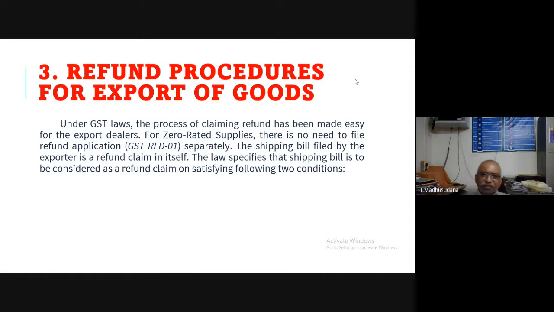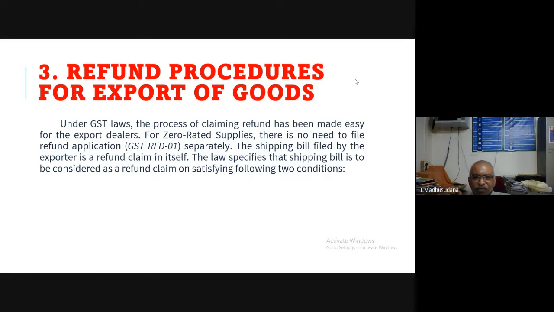For zero rated supplies, there is no need to file refund application separately. For zero rated supplies, meaning exports, you need not file a separate application for refund of taxes. This refund application is GST RFD 01. You need not submit it separately.